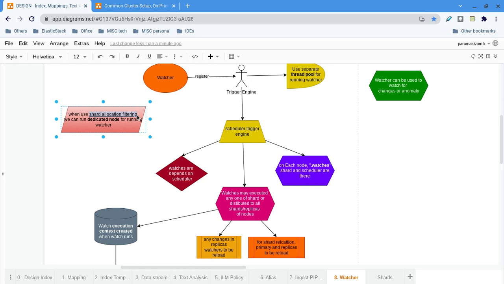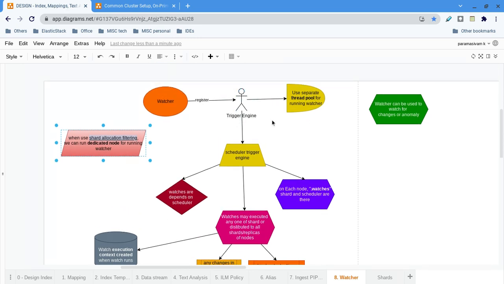Obviously, if you are having a dedicated node, then you have to inform Elasticsearch, right? So you will declare the attribute, that is fine, but you have to tell the watcher engine or triggering engine, the scheduler trigger engine, all these components, that hey, you have a separate node, you go and execute there.